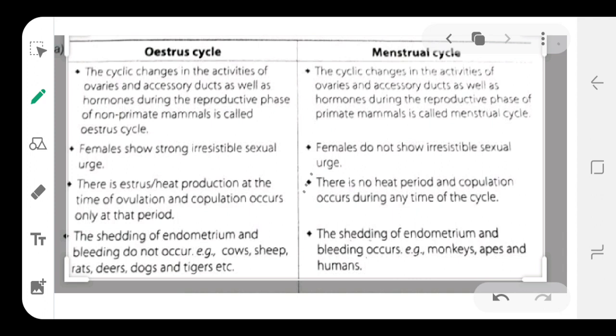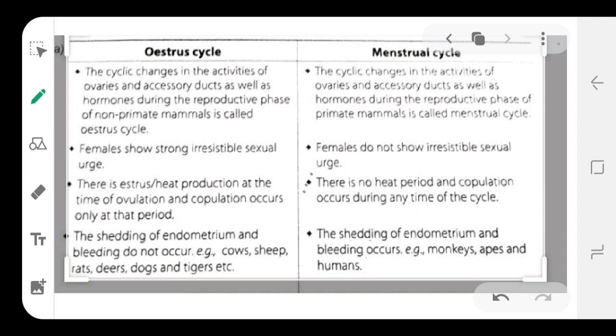Here, the estrus cycle is a very short period, only 12 to 24 hours. For example, if you take the cow, the heat period is 12 to 24 hours only. So it consists of a very short period, and it is followed by a passive period.